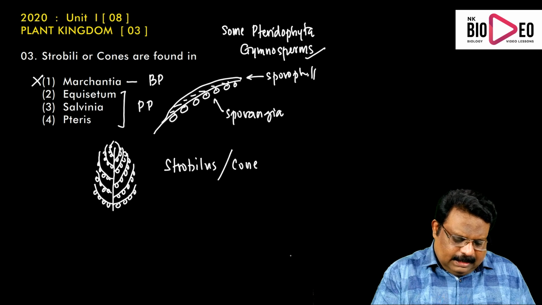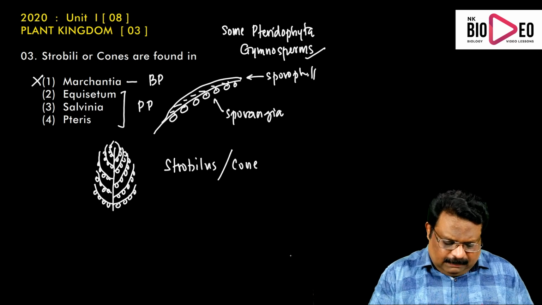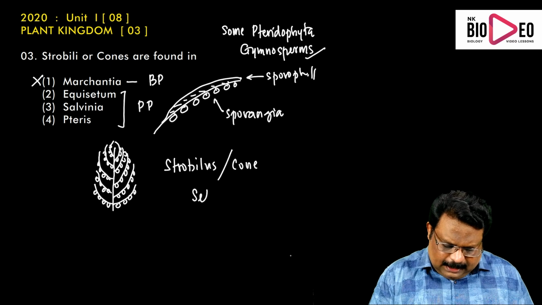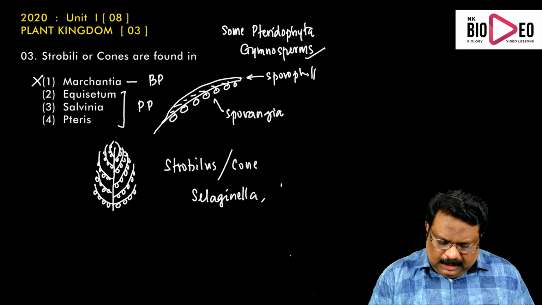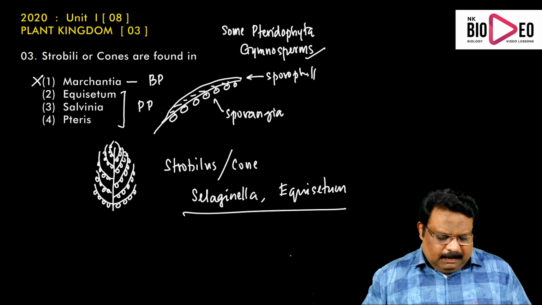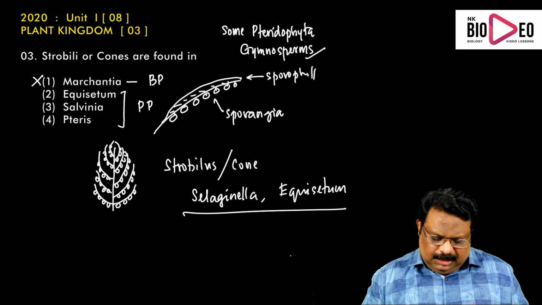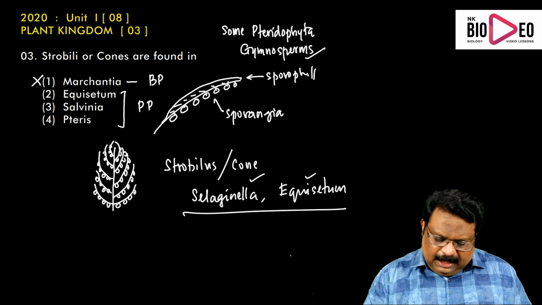Then Equisetum, Salvinia, Pteris. This kind of strobili formation is present in Selaginella and Equisetum. So among Pteridophyta, the cone or strobili formation can be seen in Selaginella and Equisetum.